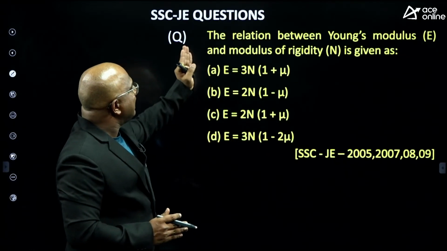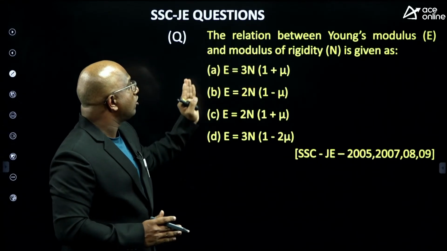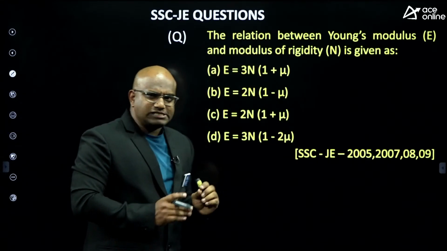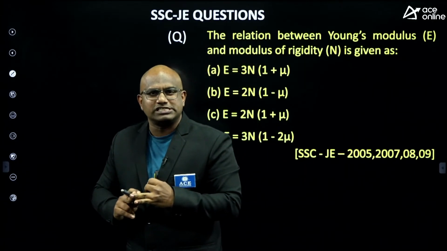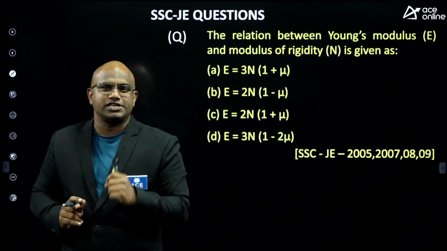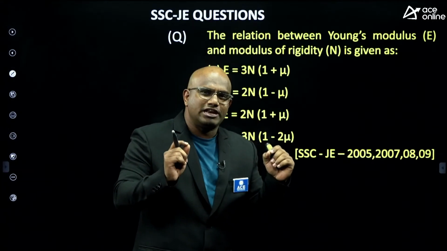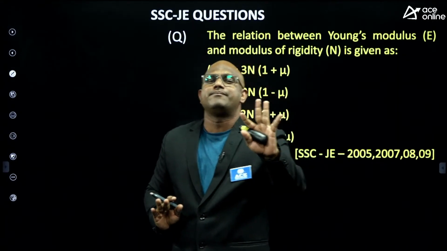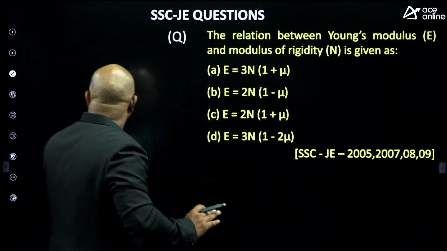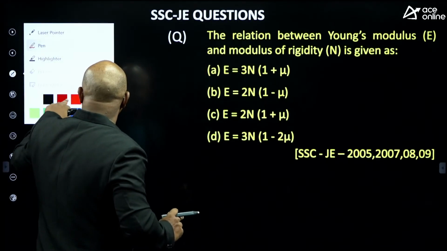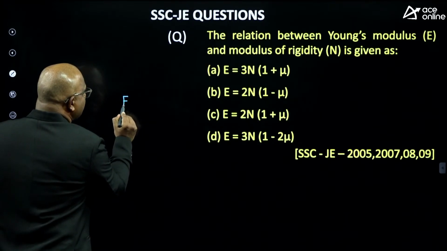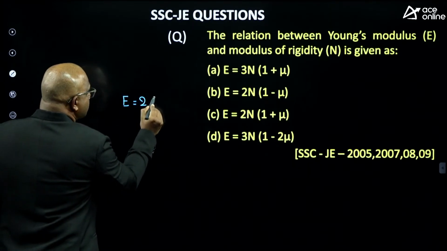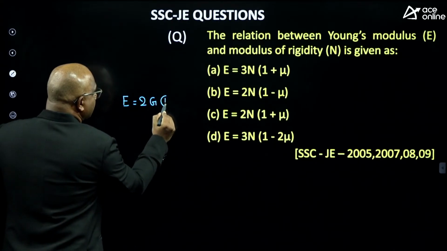The relation between Young's modulus and modulus of rigidity. Guys, especially the relation between Young's modulus, rigidity modulus, bulk modulus and Poisson's ratio, the questions are very, very frequent. You have to remember these three relations. Please note down properly, because questions from these are very frequent. E equal to 2G into (1 plus V).